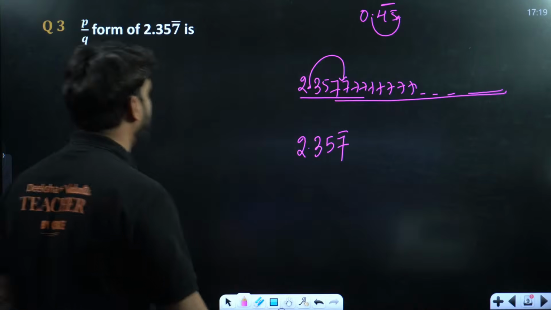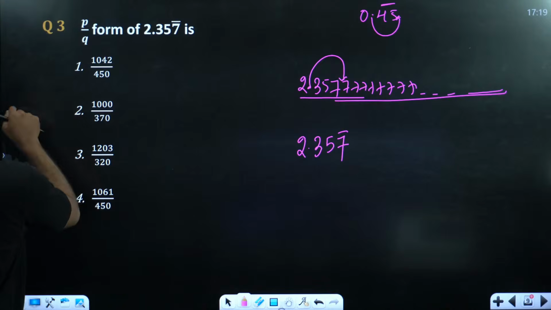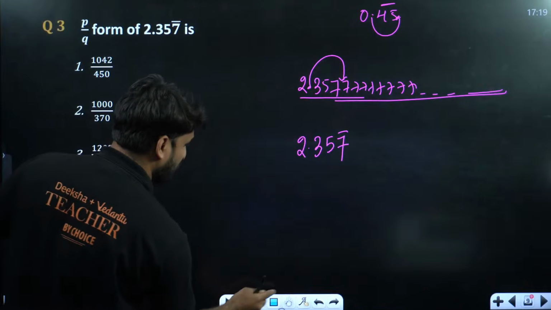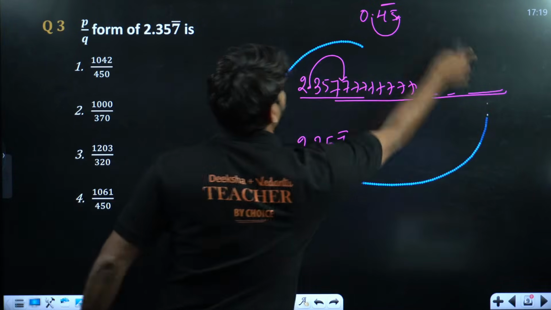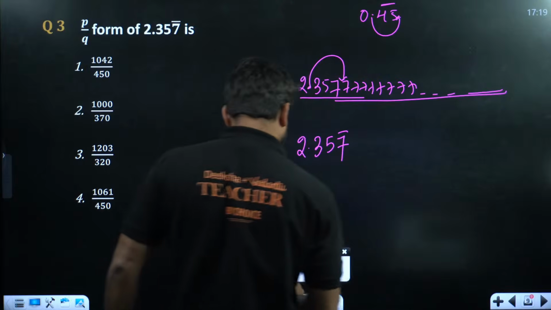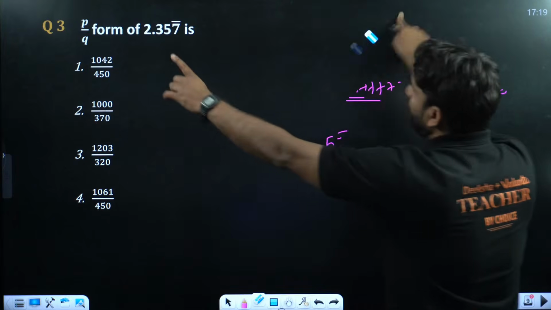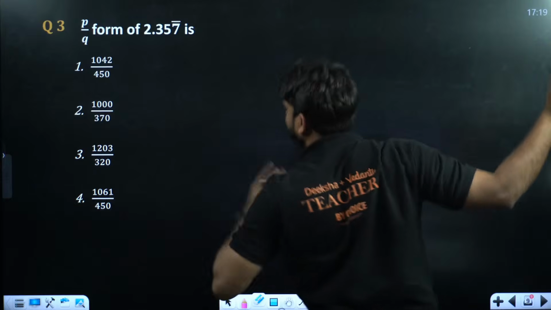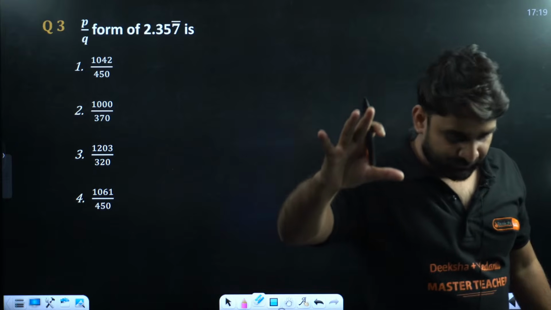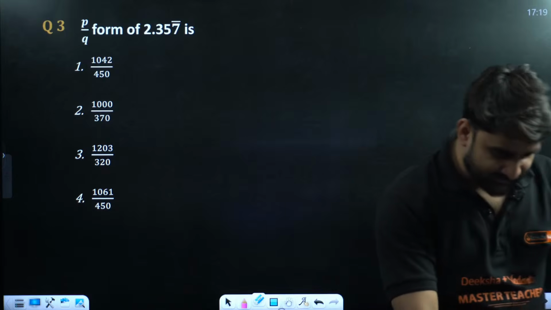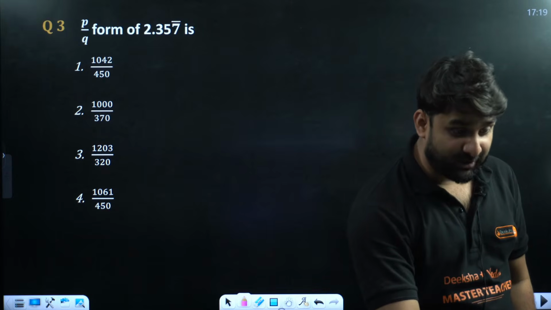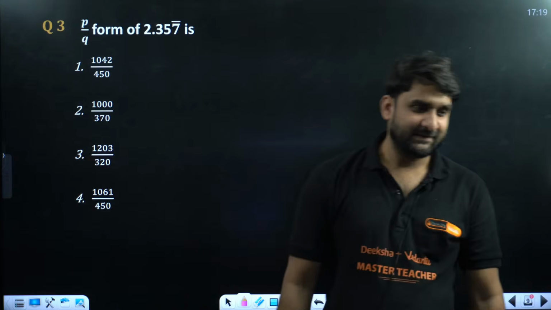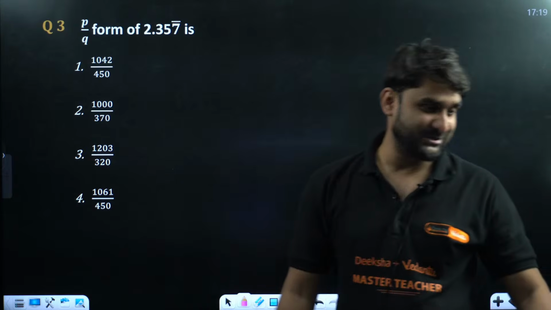So my dear champion, I want to see a response from you guys, who can give me the correct answer for this question? I want to check your potential, everyone. There are a few options given, champion. Look at the question. We have to convert 2.357 bar into the form of P by Q, and 4 options are given. Tell me which option will be correct here. I'm waiting for your response. Let's see who can give me the correct answer.